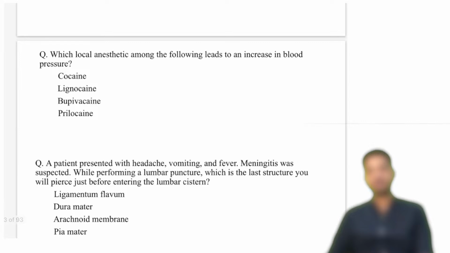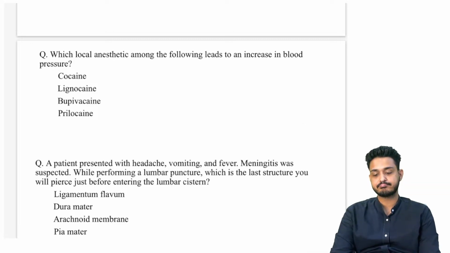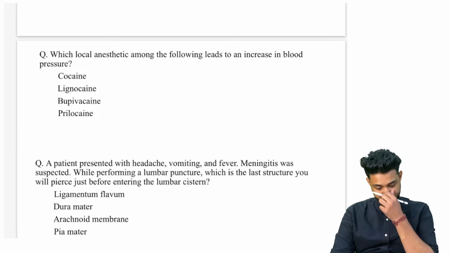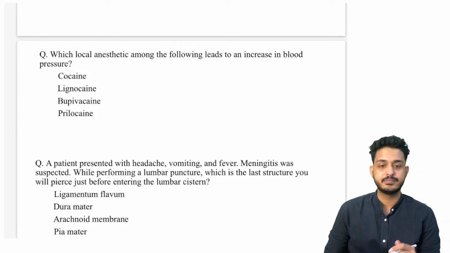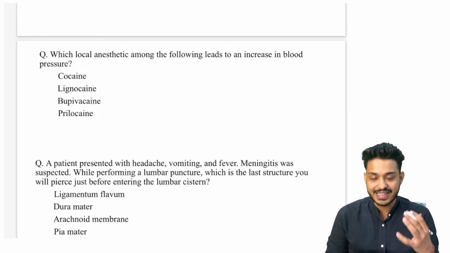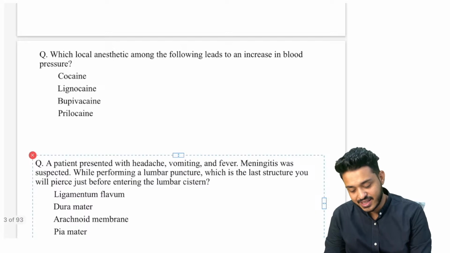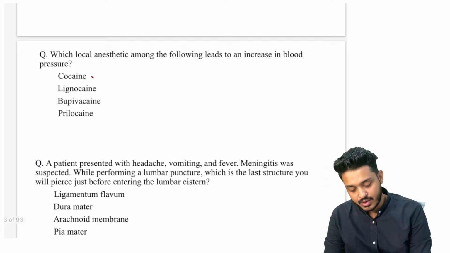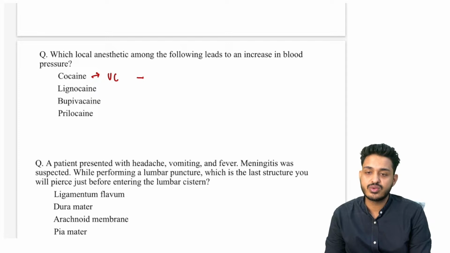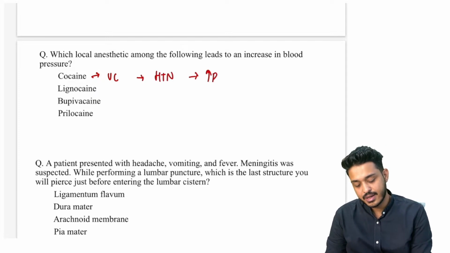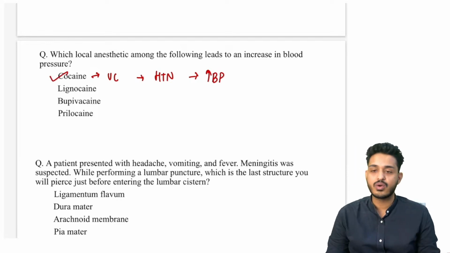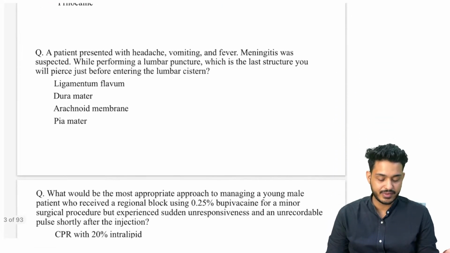Which local anesthetic among the following leads to an increase in blood pressure? Which one will increase BP? Which of the following is going to increase the blood pressure? I told you about blood pressure, this particular thing. Cocaine is going to increase it. Vasoconstriction can lead to hypertension. Hypertension can lead to increase in BP. So the answer will be cocaine. Answer will be cocaine. Cocaine will be the thing, right?